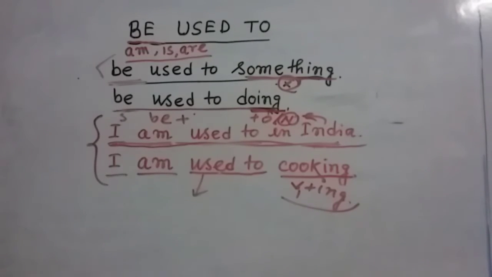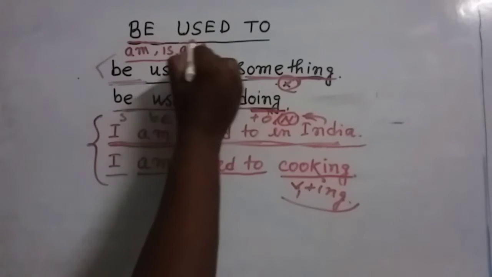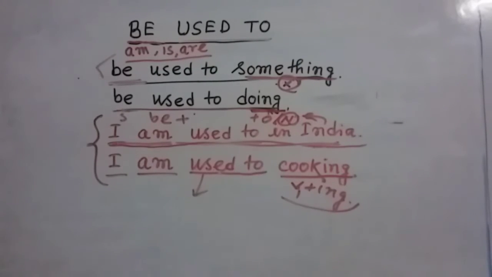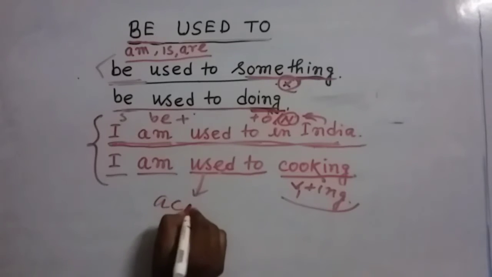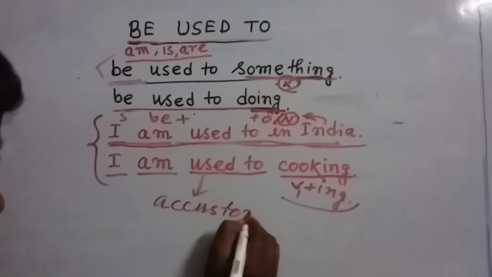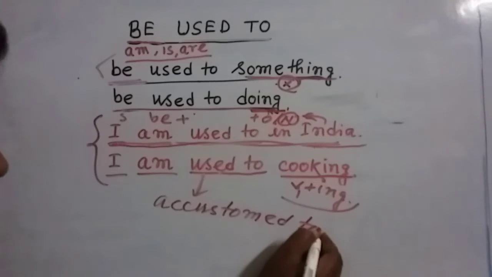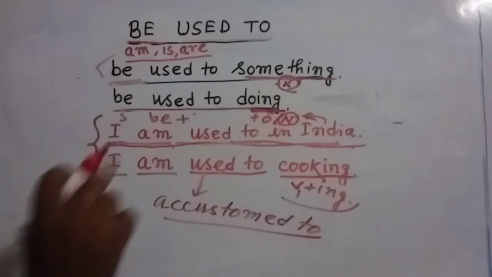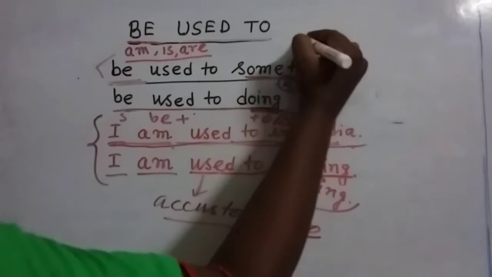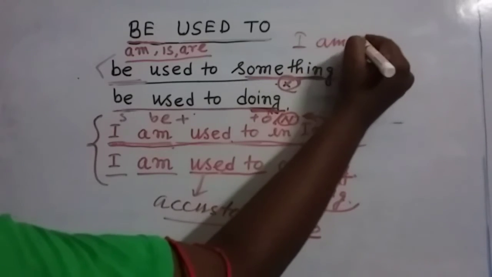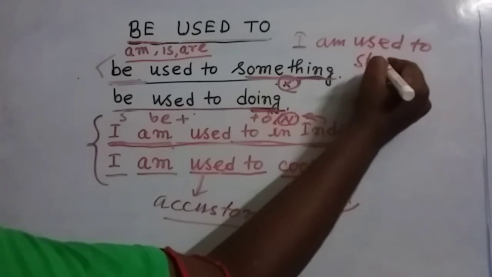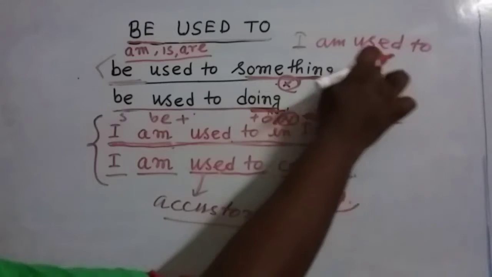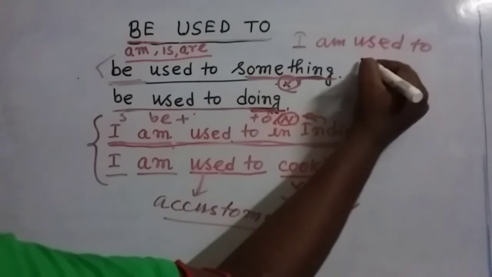Friends, whenever we have learned the usage of only used to, there we have seen that it means the past activity. But here it is not the past activity. Here it means accustomed to that activity. Suppose I am saying, I am used to hard work.